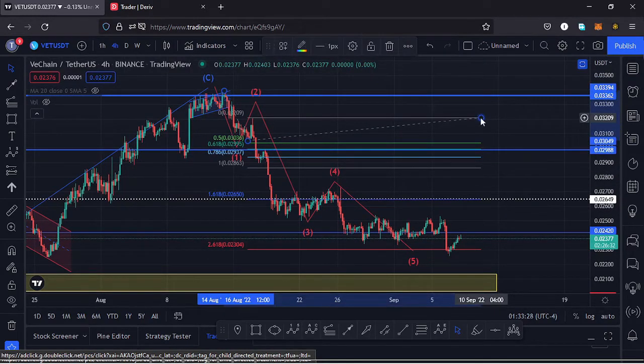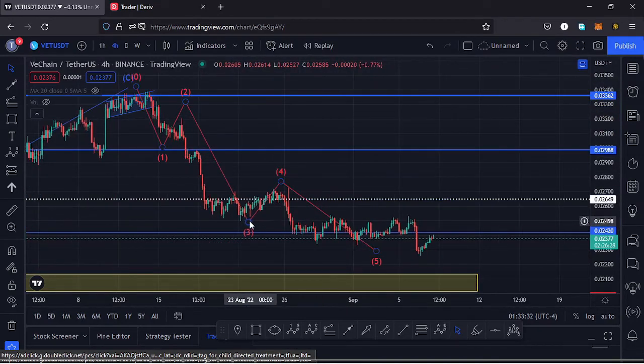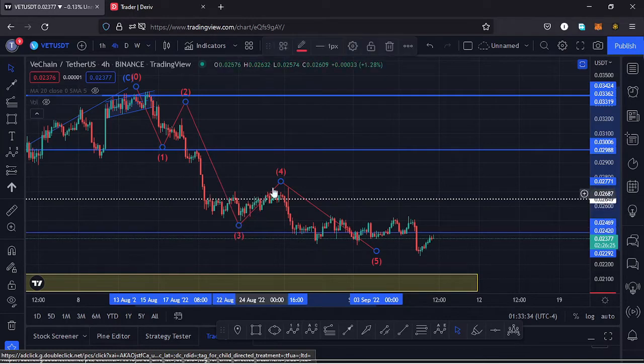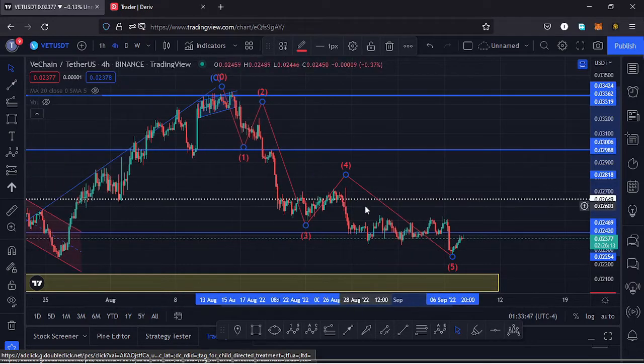And you can see we retraced into that target area, and Vechain has respected that movement to the lower side in the formation of a third wave. And after seeing the low for that third wave, we saw a very nice bounce over here in the formation of a wave 4, then continued pushing lower in the formation of a 5th wave that gave us a low at around the $0.02254 mark. And having done so, I believe it has done the minimum that we expected this first wave to the lower side to do.